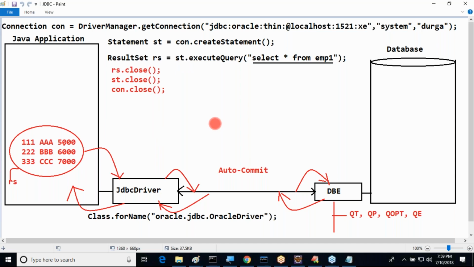Next, how is JDBC a persistence mechanism? How can we say JDBC is a persistence mechanism? If we come to this point, the answer is very clear. When we establish a connection between the Java application and database, that connection is automatically available in auto commit mode. What is the meaning of this auto commit mode exactly? Auto commit mode meaning is